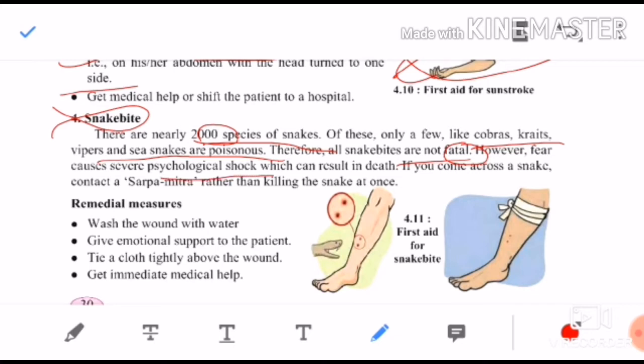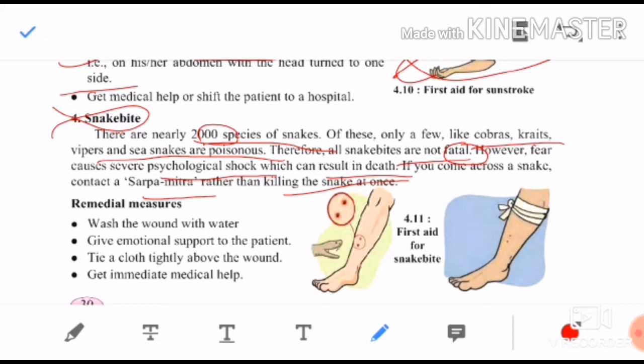So we get a psychological shock as soon as we see a snake in front of us. Due to that psychological shock also, the person can die. If you come across a snake, you should call a Sarpamitra. Sarpamitra means a friend of snake, rather than killing the snake. You should not kill the snake, because all snakes are not poisonous. Immediately, if you know a Sarpamitra around you, you should call them.